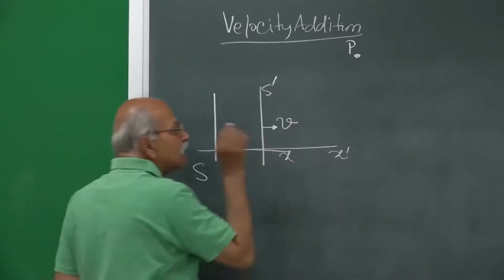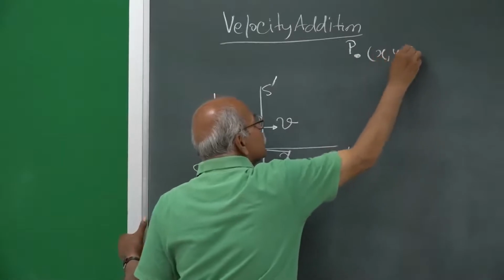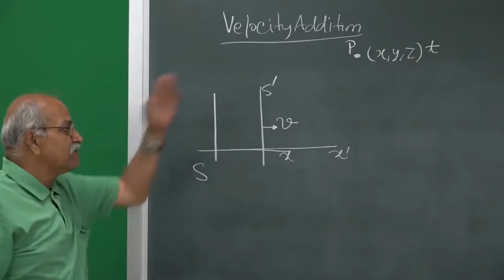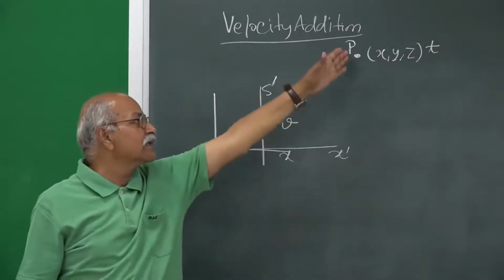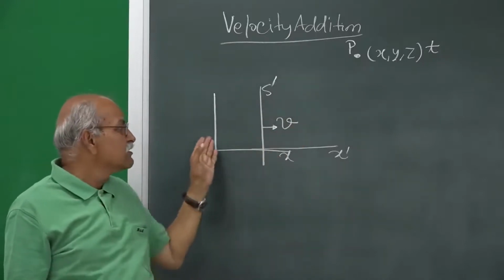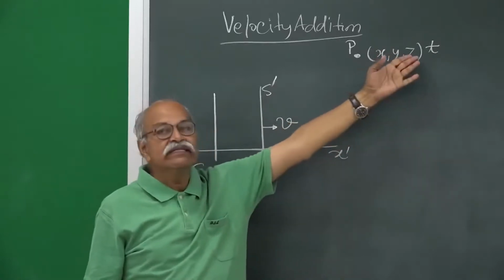and at time t the coordinates are x, y, z. At time t, this is an event, the particle is here at time t, this is an event. So, as seen from S, for this event the position is x, y, z and the time is t.